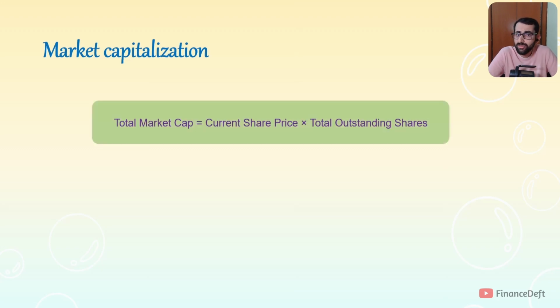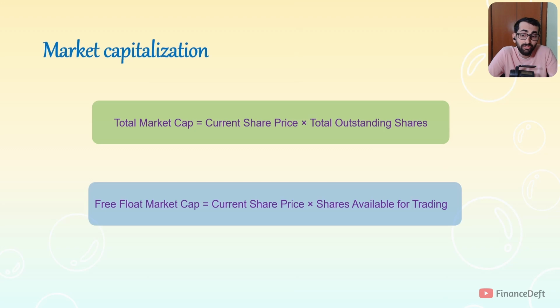So there are two types of market capitalizations. One is total market cap and one more is free float market cap. We can get the total market cap by multiplying current share price with the total outstanding shares. Total outstanding shares includes all the shares which are tradable and non-tradable. Non-tradable shares are mainly with the promoters. And there is something called free float market cap. Free float market capitalization is the capitalization of shares which are available for trading in the exchange.